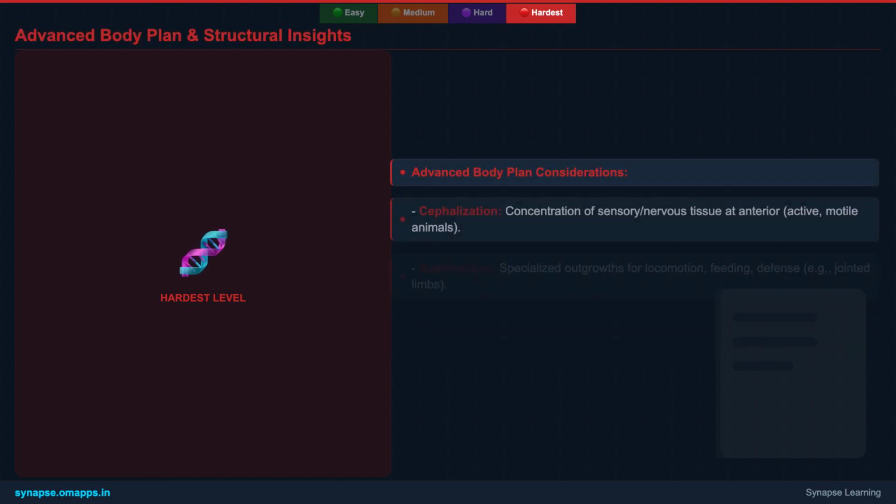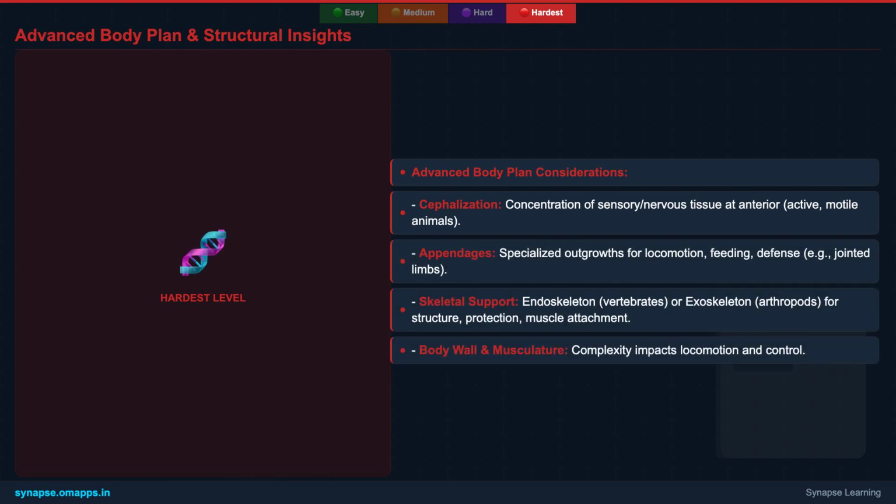Beyond basic features, we'll delve into advanced body plan considerations. We'll analyze the evolutionary significance of cephalization, the development of specialized appendages, and different types of skeletal support systems. We'll also explore how the complexity of the body wall and musculature directly impacts locomotion and overall body control, providing a deeper, engineering insight into animal design.